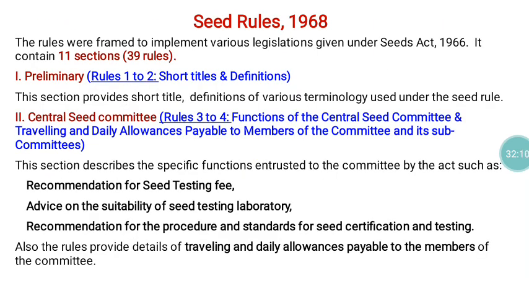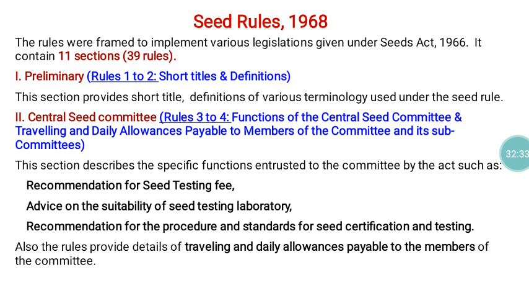I want to recollect some information regarding the seed rules. The seed rules were passed in the year 1968 and consist of 11 parts and 39 rules. In each and every part a certain number of rules are there. For example, the first part contains 2 rules, some other parts may have one rule, some other parts may have 3 rules.